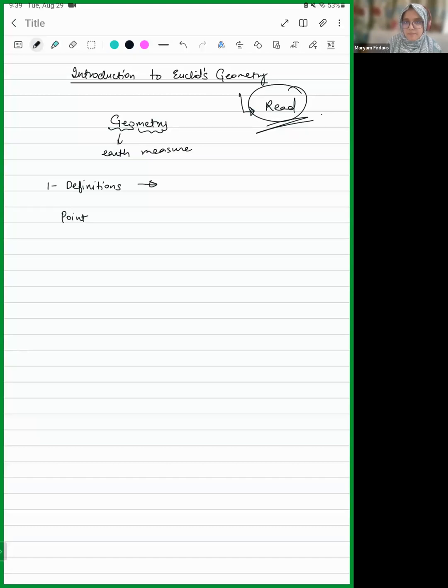So, ma'am, here are the definitions of the elements. The first is, a point is that which has no part. Okay, just a minute. So, a point is that which has no part. Now, this is the definition.